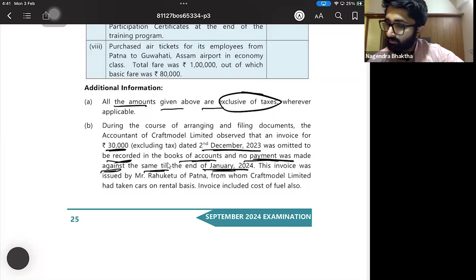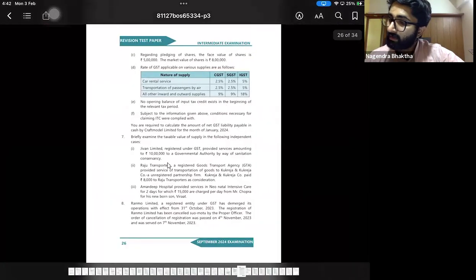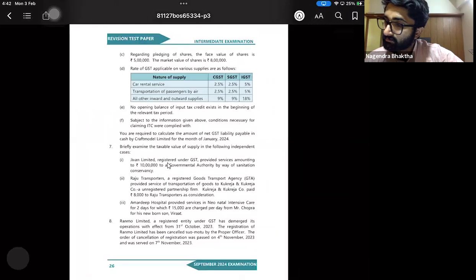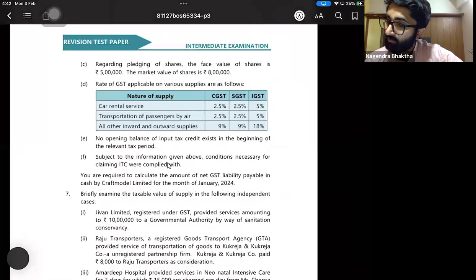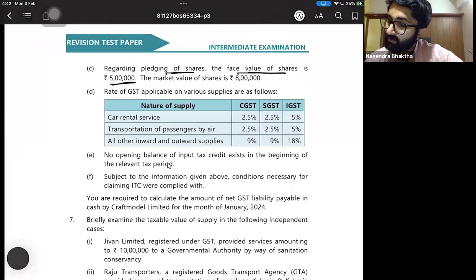This invoice was issued by Mr. Rahu Ketu of Patna, from whom the company had taken cars on rental basis. The invoice includes cost of fuel also. Anyway, we'll come to that point. Regarding the pledging of shares, the face value of the share is 5 lakhs. The market value of the share is 8 lakhs. We will see that later.